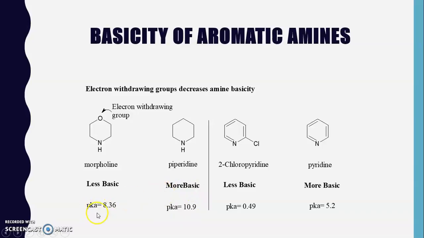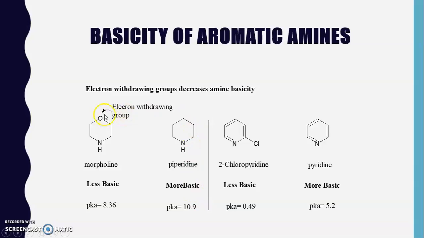Now we know if pKa is less, we can say it is a stronger acid, which in other terms means it is less basic. Here, this is more basic as pKa is more.